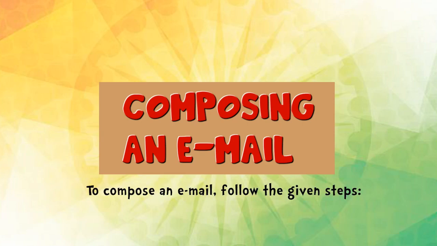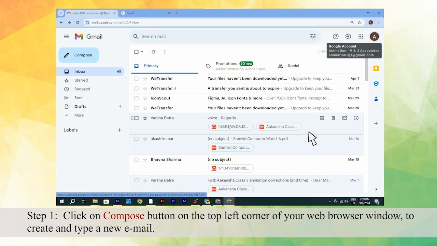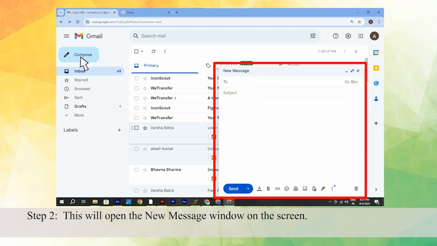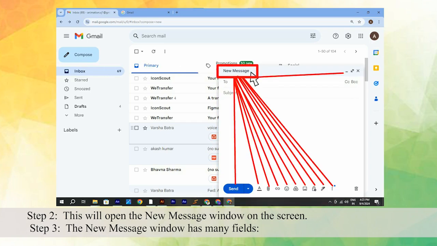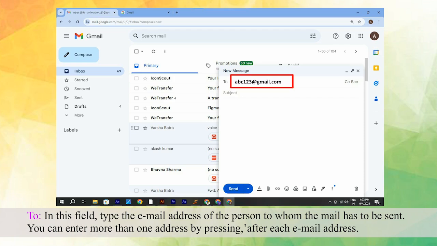Composing an email. To compose an email, follow the given steps. Step 1. Click on the Compose button on the top left corner of your web browser window to create and type a new email. Step 2. This will open the new message window on the screen. Step 3. The new message window has many fields. In the To field, type the email address of the person to whom the mail has to be sent. You can enter more than one address by pressing Enter after each email address.